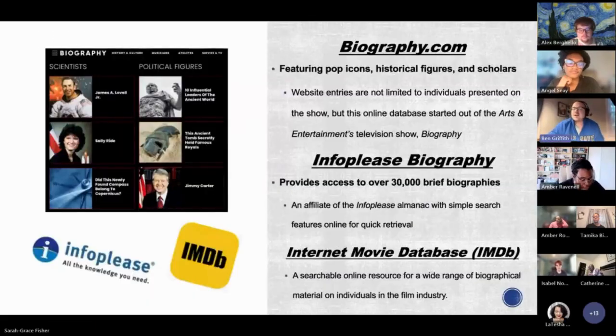All right, Biography.com. I highlighted it here because the interface is pretty user-friendly and accessible. It's a spinoff from A&E's TV series Biography. It provides thousands of profiles, mostly in entertainment, politics, and history. We also have InfoPlease Biography, which offers 30,000 brief entries that are searchable by name, occupation, or by race, ethnicity. And then, of course, IMDb, an easily searchable site for biographical information on individuals with screen credits. Next slide.